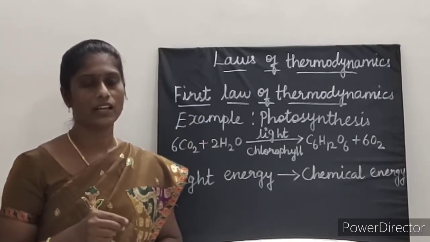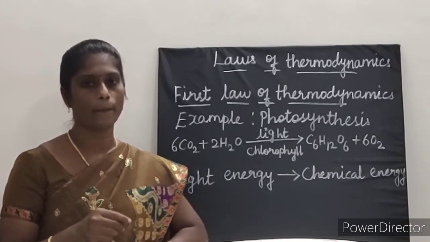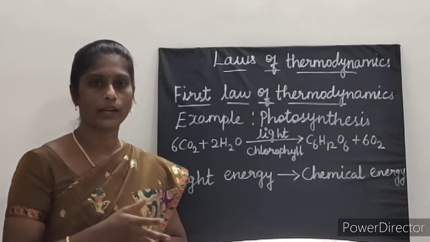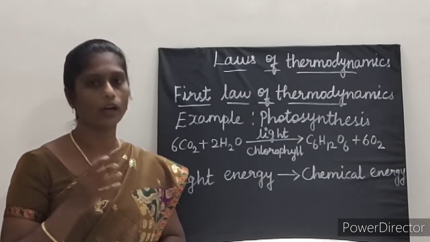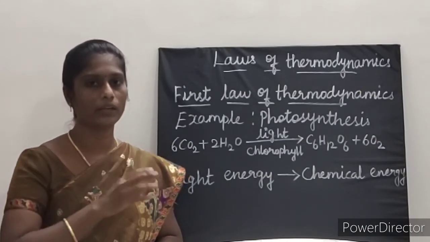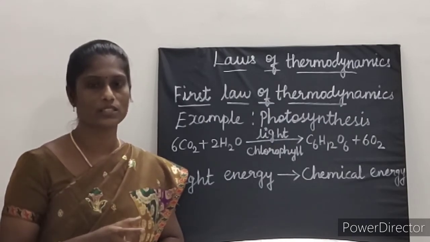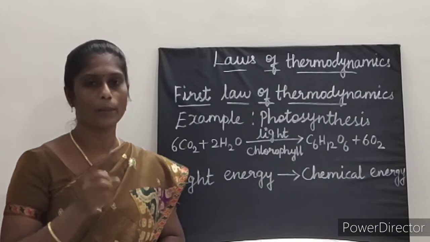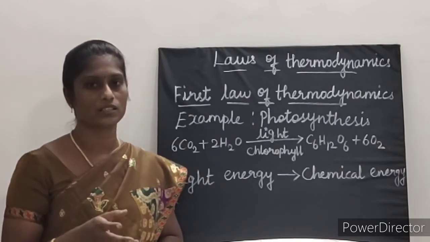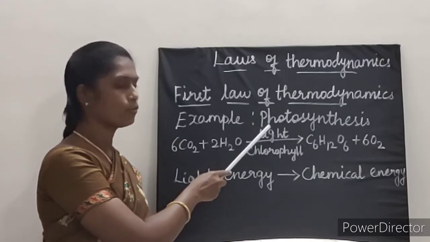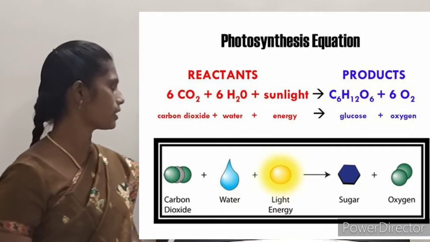It states that energy can be transformed from one system to another system in various forms, but it cannot be created or destroyed. Okay, it can be transferred from one system to another system. As a result of this, the quantity of energy present in the universe is constant. For example, photosynthesis. Photosynthesis is the best example.